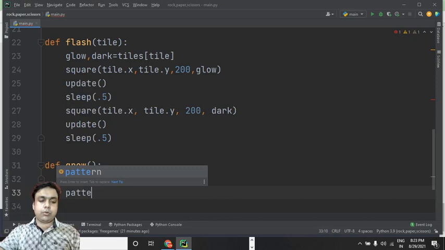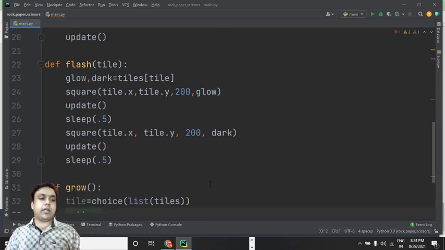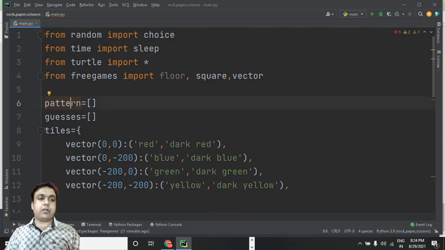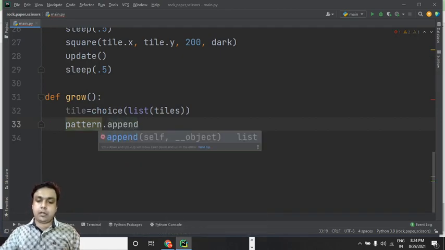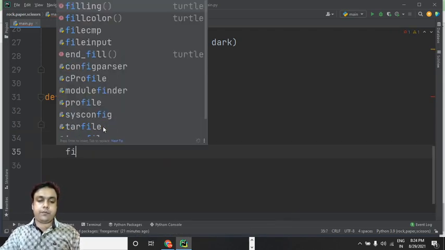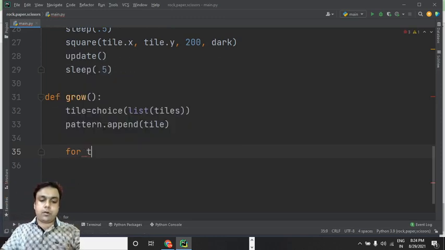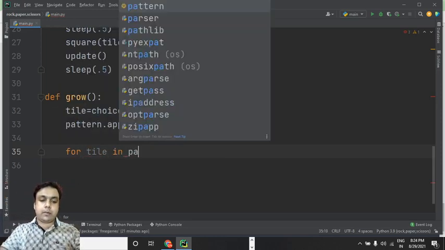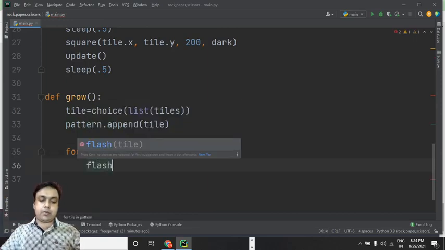And then we can use this pattern named empty list, which we have defined right on the top over here. So let's use this now, pattern dot append and tile. Fine. Now for tile in pattern, let's have a for loop and make use of this flash function.